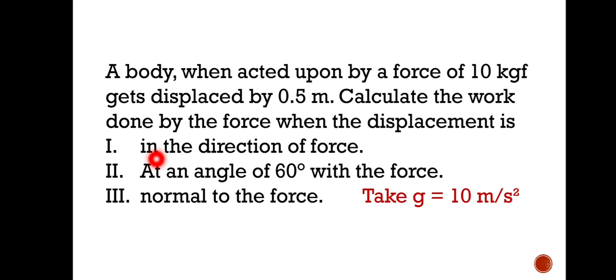But here in the first bit it is given in the direction of force. So calculate the work done by the force when the displacement is in the direction of force. In the direction of force means you will take theta as 0. For all the 3 bits you will use the formula work done W is equal to Fs cos theta, and here you will take theta equal to 0 degrees because both are in the same direction, okay? Here an angle of 60 degrees, so theta will be 60 degrees. Here it is given that the displacement is normal to the force, that is 90 degrees, so theta will be 90 degrees. Here you have to use g to convert this kgf into Newton, you see.